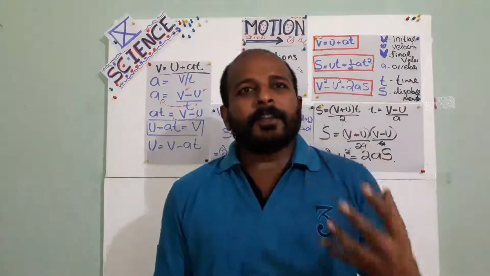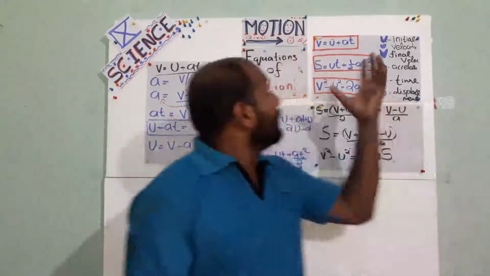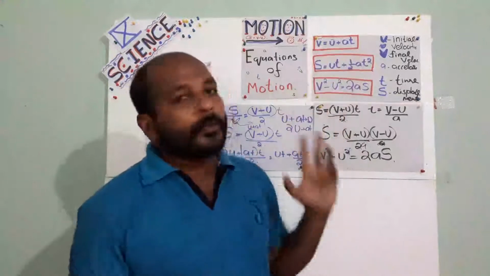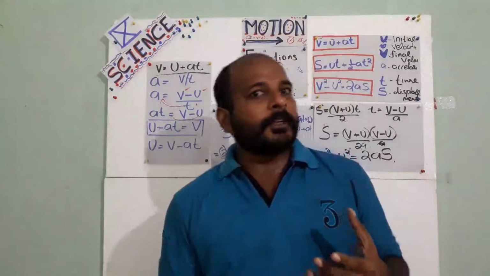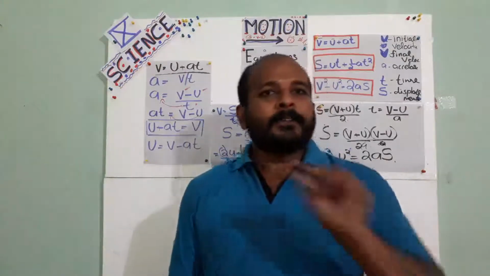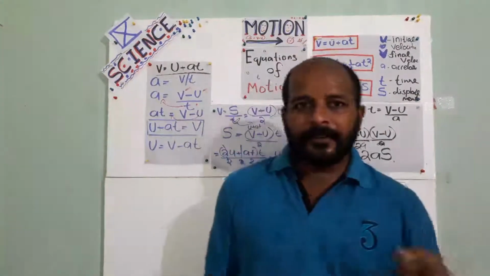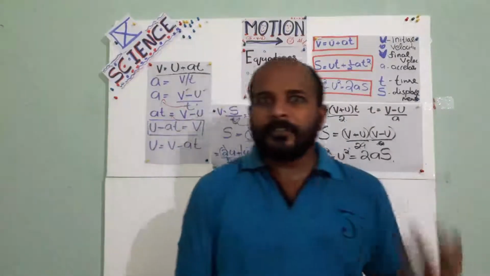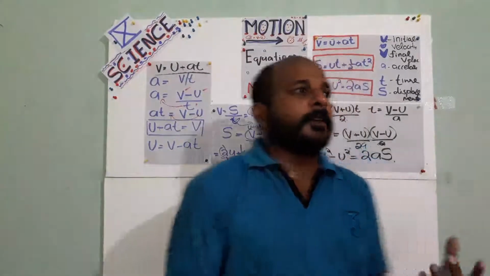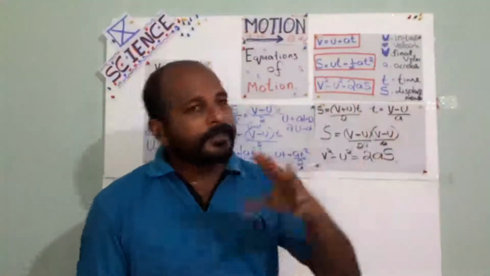From that graph you can see what is the value of V, what is the value of U, what is the value of T, what is the value of A and all. In that graph the points are given as A, B, C, D, E, F. So what is the specialty of this velocity time graph? This displacement also we can find out.